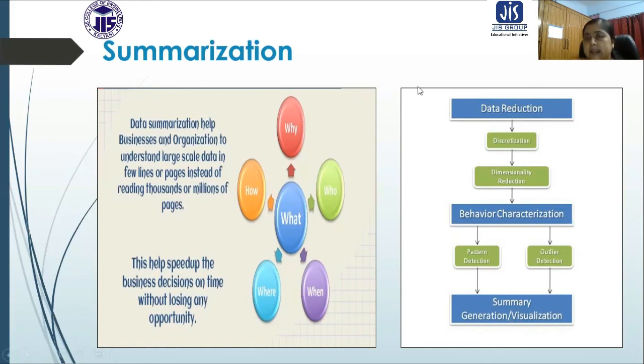You can see here a summary of the general visualization steps given for data reduction. How can it be done? Discretization can be applied and dimensionality can be reduced. The behavior and characterizations can be found, pattern detection and outlier detection are done, and then a summary can be made. So these can be the steps.